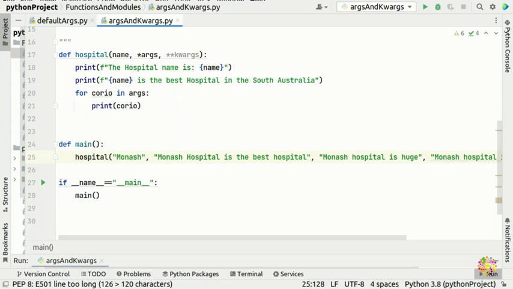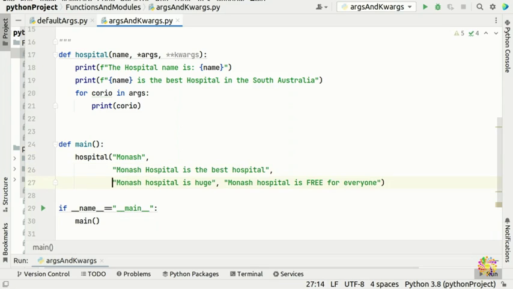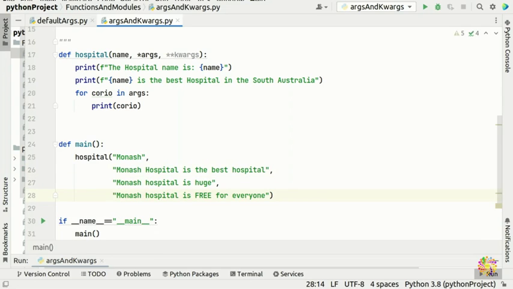Look at my hospital in the Monash. I'm going to use this one. I'm going to put it here, then I'm going to put this here, then this here, for readability purposes. So if you're looking here, effectively I'm using one argument, 2, 3, 4. But here, technically, I have only 3. If I want to add another one, for example,